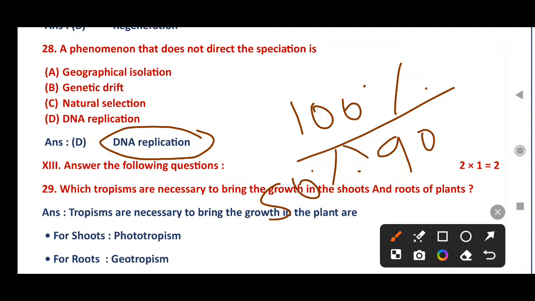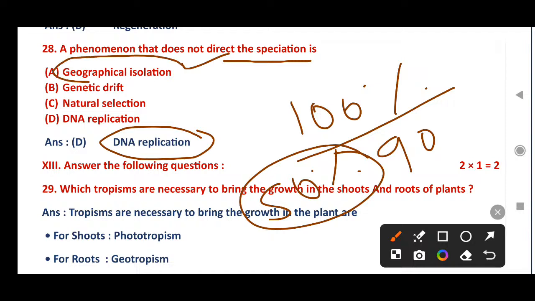If the changes are more, it directly influences speciation. Then geographical isolation. Because of geographical isolation, some characters change in the organism, and those changed characters will pass to the next generation and they bring changes in DNA. That's why this also directly influences speciation.